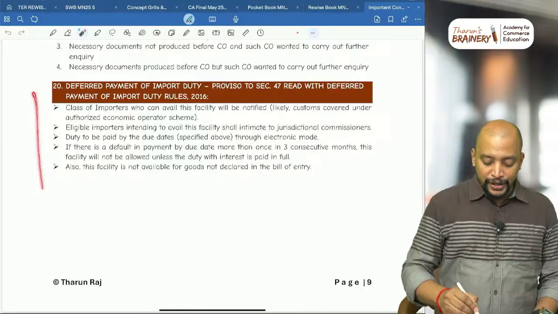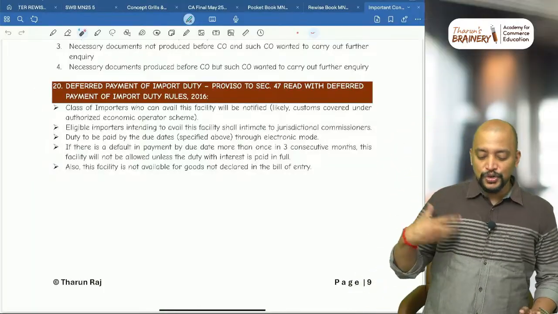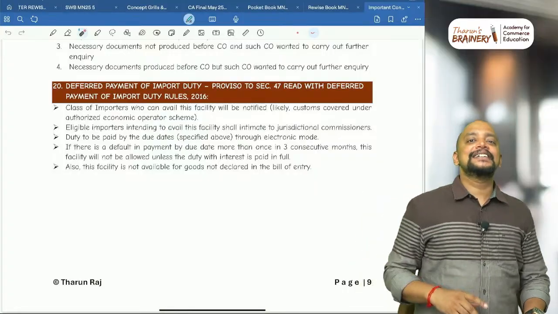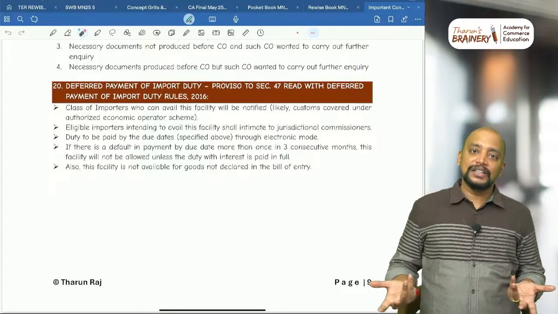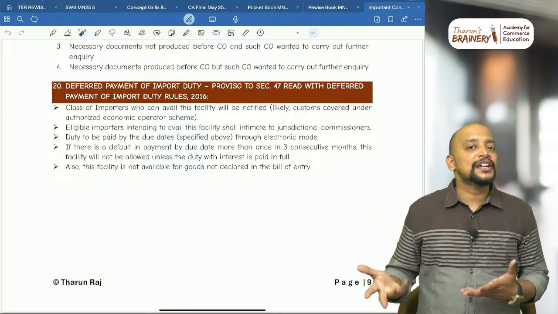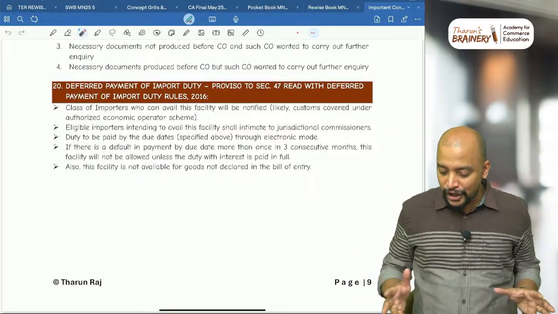So these are the points, and these are some important theory questions or concepts which usually you will skip, and that's the reason why I took half an hour of your time and explained all these things. Okay, so definitely when you are reading, you will not be reading in this half an hour time, at least something is going into your head. So that is the objective behind it.